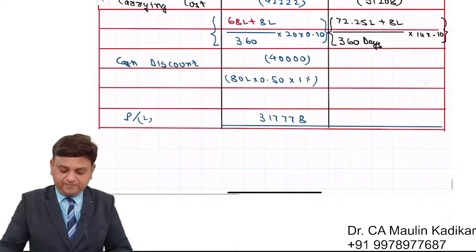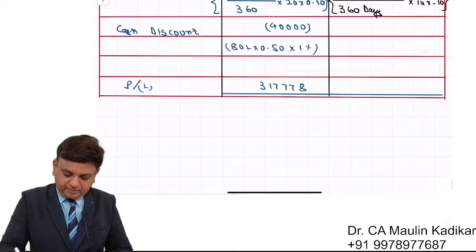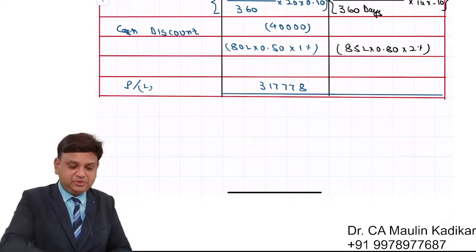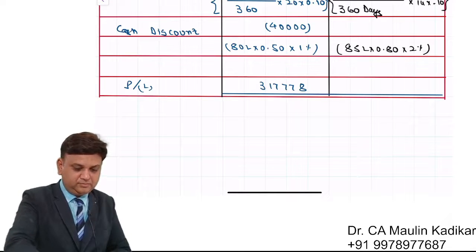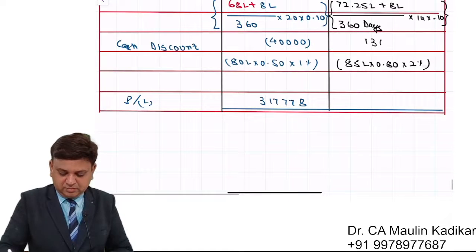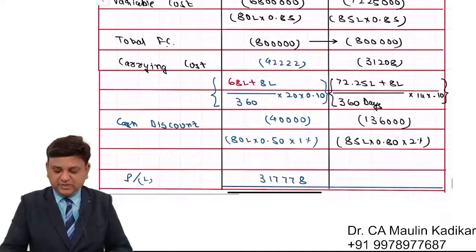Cash discount. 85 lakhs into 0.8. Why? Because 80% customers are availing discount, into rate of cash discount 2%. That is 1,36,000. All the expenses will be deducted from the revenue.